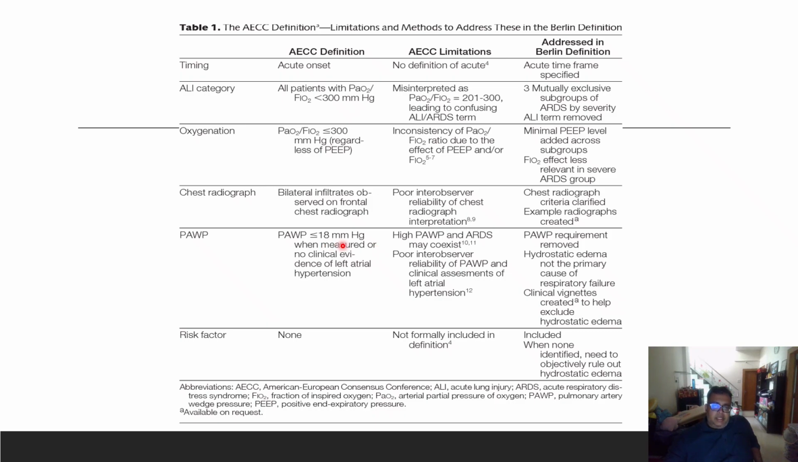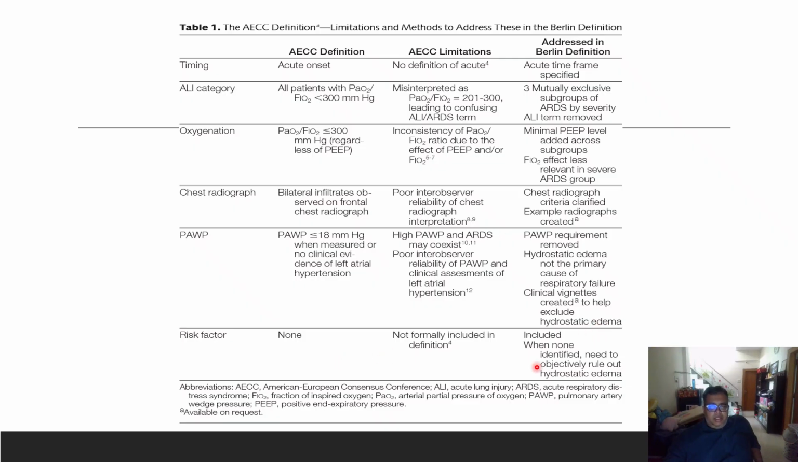Pulmonary artery wedge pressures less than or equal to 18 millimeters when measured, or no clinical evidence. High pulmonary artery pressure or ARDS may coexist. So, poor inter-observer availability. So the pulmonary artery wedge pressure requirement was removed. Hydrostatic edema, not primarily the cause of respiratory failure.